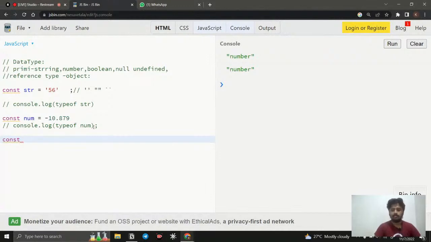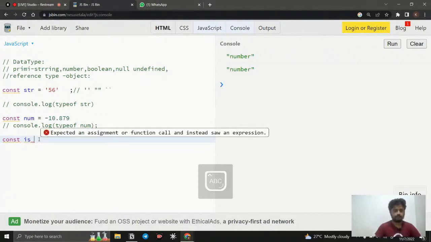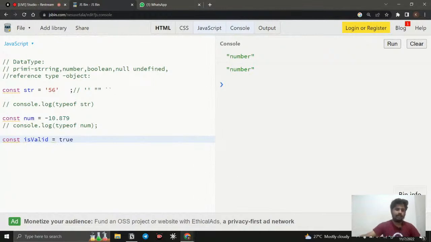So I just say const, and what is the next data type we're going to see? It's going to be a boolean. The boolean is nothing but true or false. We are checking whether it is true or false. For example, I just say isValid is equal to, simply say true, and exactly the same thing we will do here.